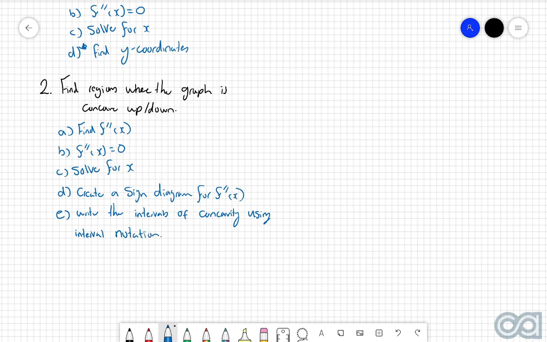Similar to the last chapter as well, it's always best to write your answer to this kind of question in a sentence format. So in other words, the graph is concave up for x blah blah blah, and it is concave down for x blah blah blah, given the different regions. And then the third type of question that you're going to get is to find and identify the nature of the points of inflection.